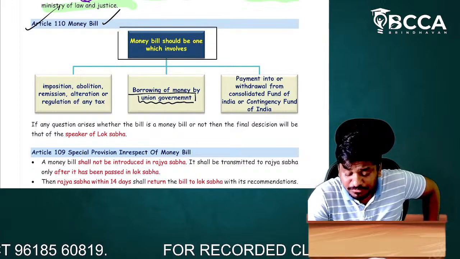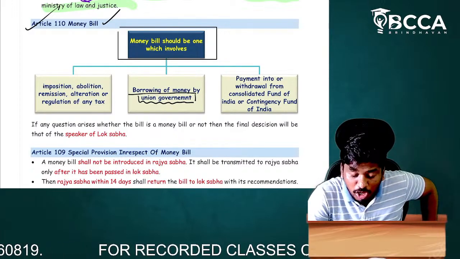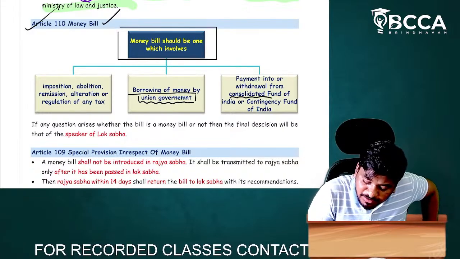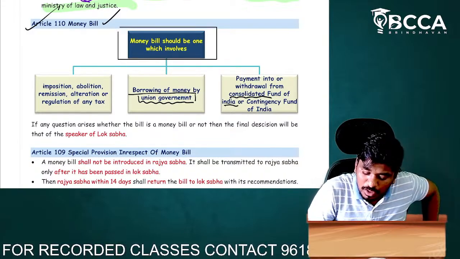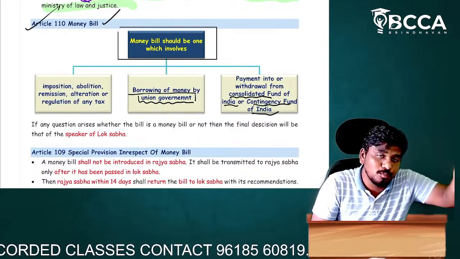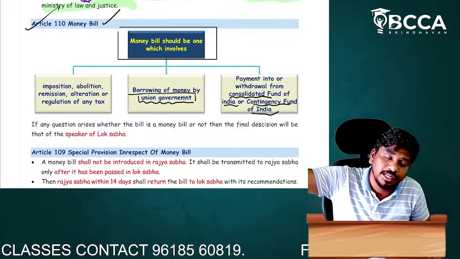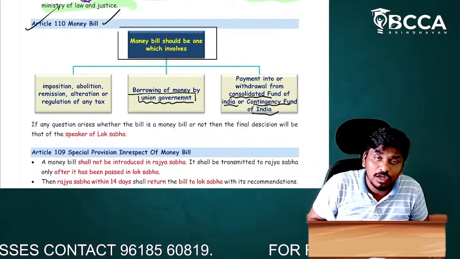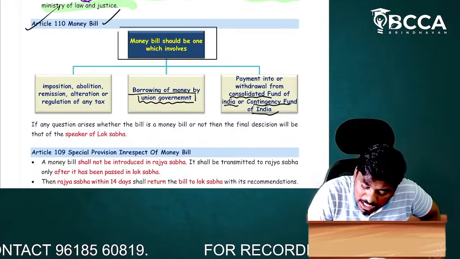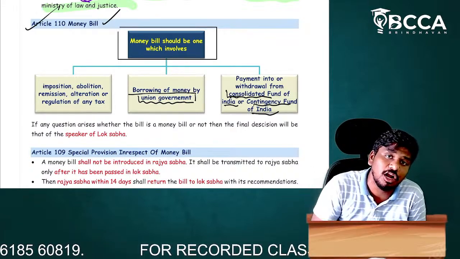If we want to give any payment or withdraw from the consolidated fund of India or contingency fund of India, then also we have to pass a money bill.